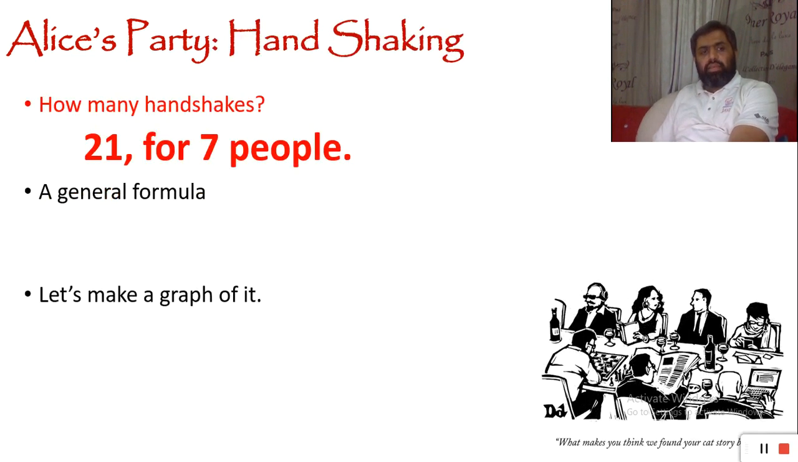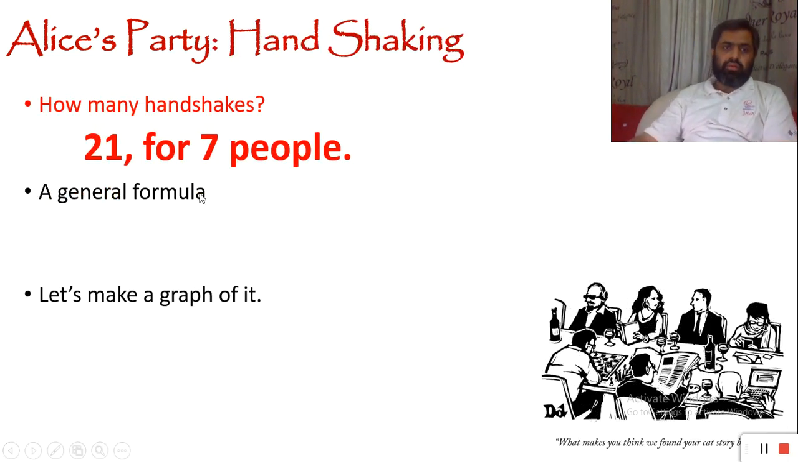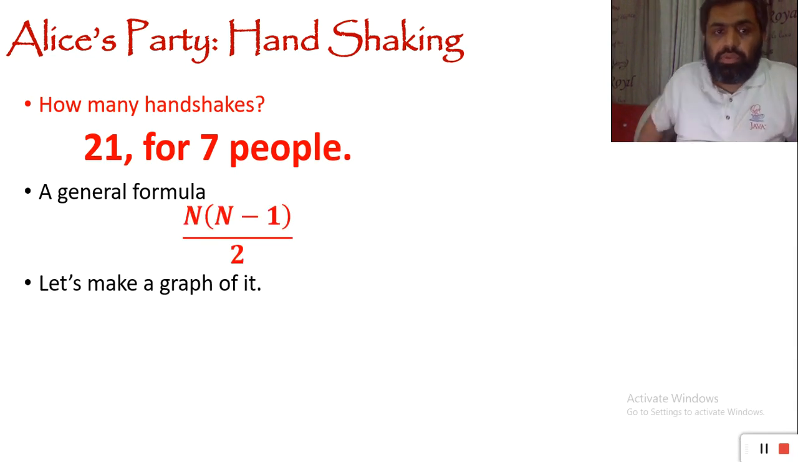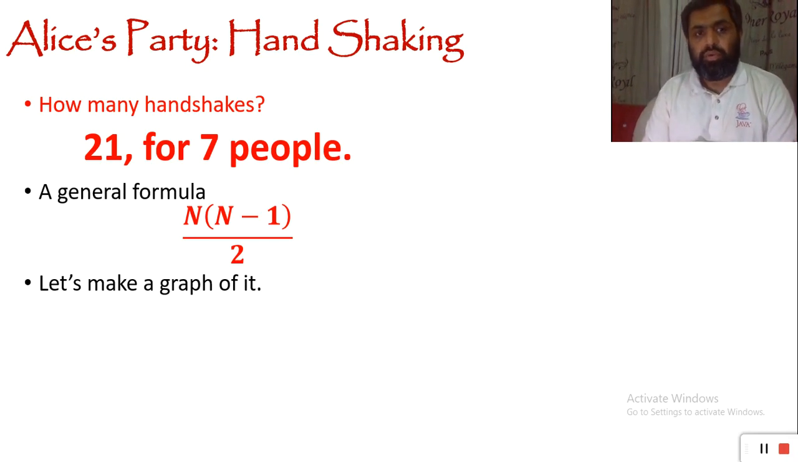So we can have a general formula for this. If we have n people, each and every one is going to shake hands with n minus 1 people. So it's going to be n times n minus 1. But each handshake is going to be counted twice, so we need to divide it by 2. So this is going to be n times n minus 1 divided by 2. So we get a general formula for handshakes.